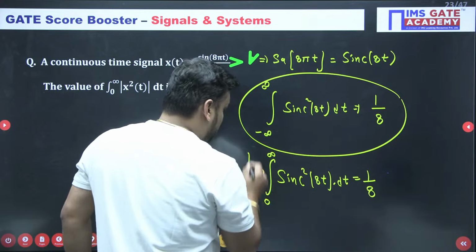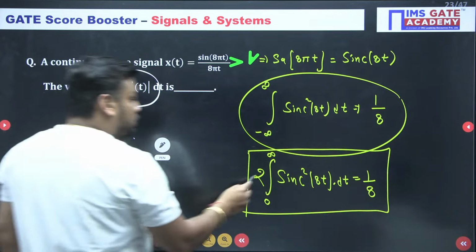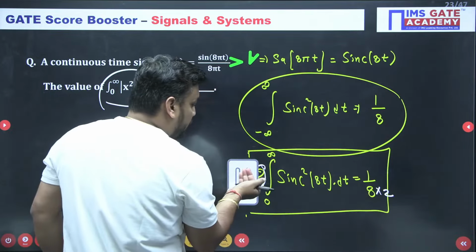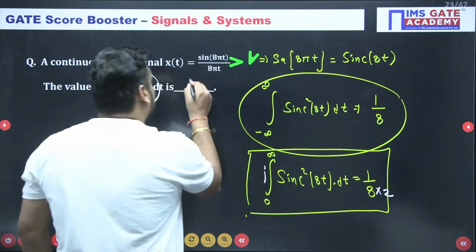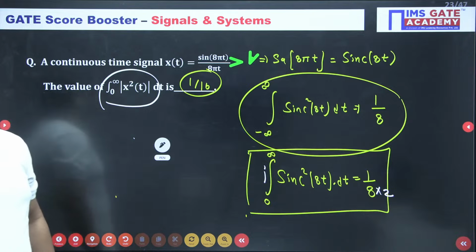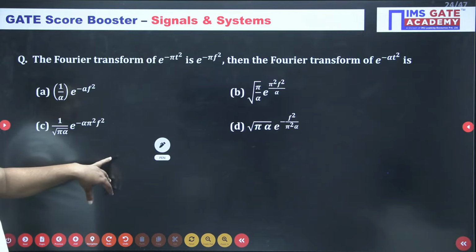And if you only take the 0 to infinity value, it means the 2 has to be cross multiplied. So if you cross multiply, then the answer is 1 by 16. Shabash. The correct answer is 1 by 16 for this question. Shabash, bachcho, shabash. Shabash, Soumya, Akansha, very nice. Very good, very nice.